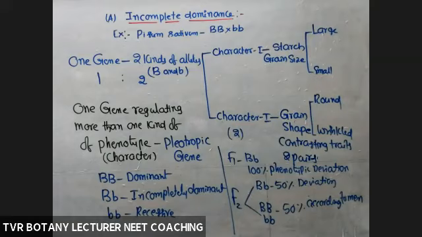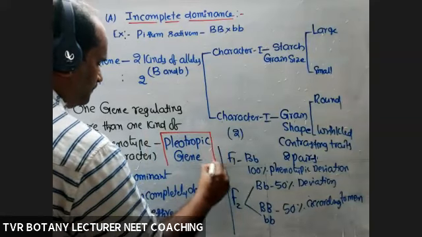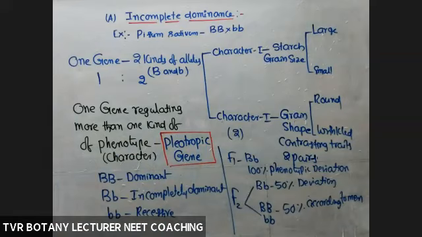So that is about a pleiotropic gene. This word is very, very important: pleiotropic gene. So what is a pleiotropic gene? A gene which is able to regulate more than one kind of character, here two characters, more than one. Such a gene is called a pleiotropic gene. So that is about incomplete dominance.